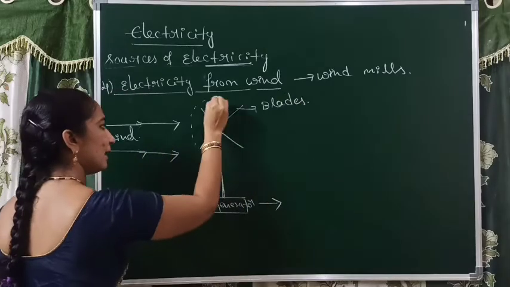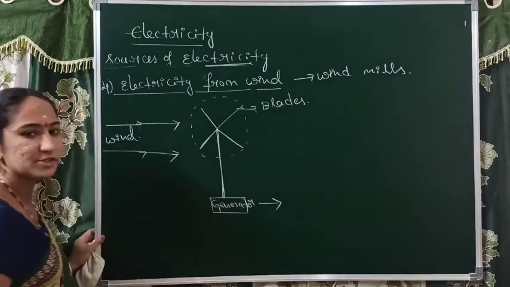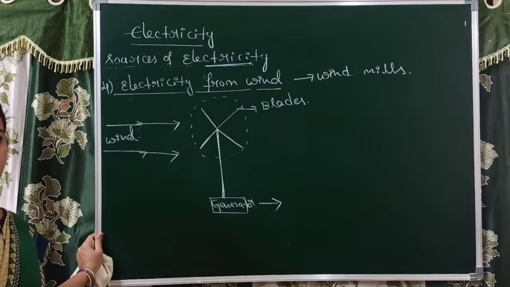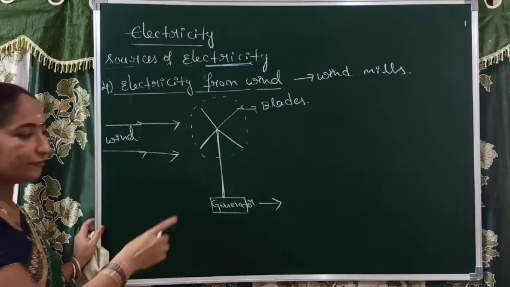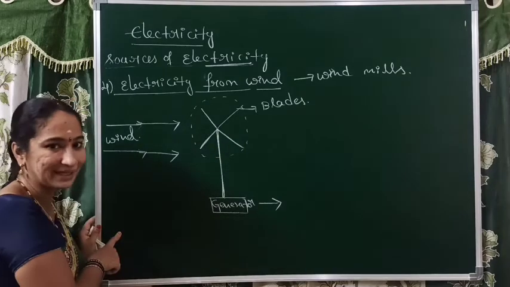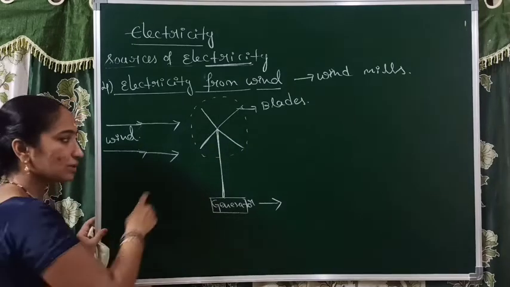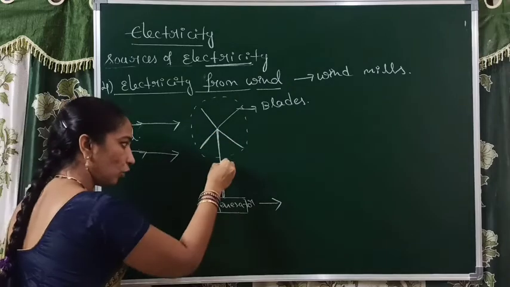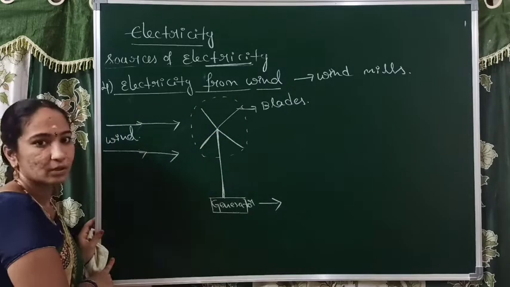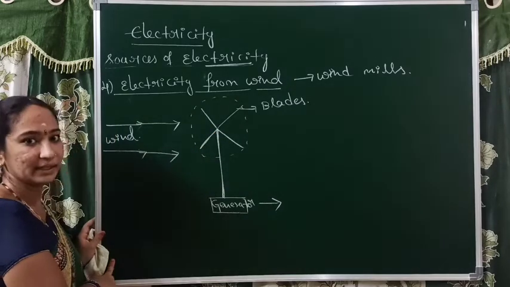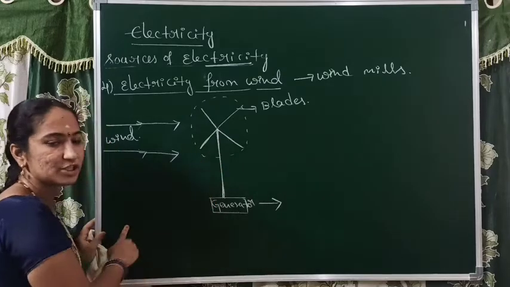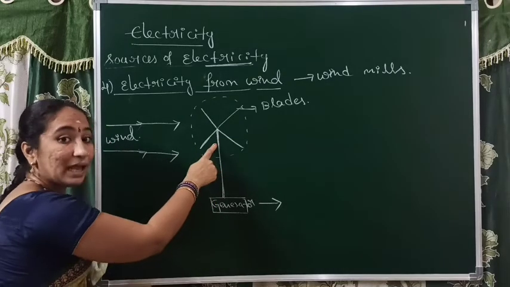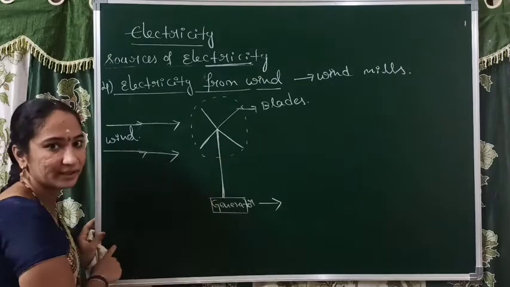Automatically the blades will rotate in a particular direction. With the help of that, wind energy, simply kinetic energy, will be produced. That kinetic energy is converted into electrical energy, but not directly. That wind energy or kinetic energy first of all helps to rotate the generator.